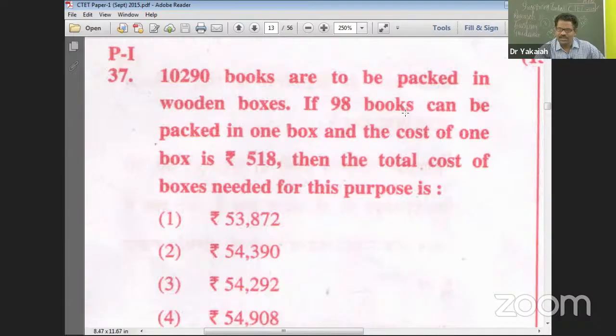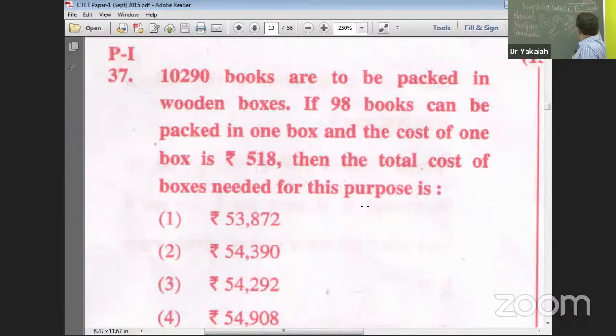If 98 books can be packed in one box, divide the total books by the number of books in one wooden pack, and you will get how many wooden packs are required. The cost of each is 580, multiply with 580 and you will get the answer. Let us do it. It is doable. It is recommended, and you can attempt it in the first round itself. No problem. So let's do that.